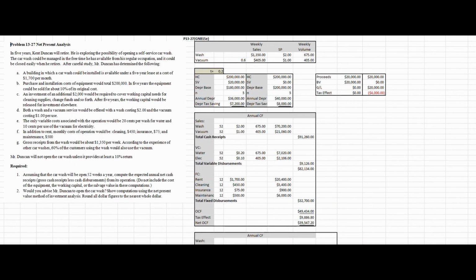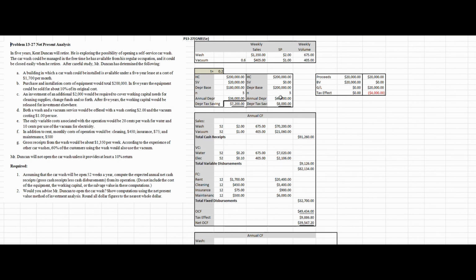Now let's look at what happens if we raise the tax rate to 20%. Okay, my depreciation again is unaffected. However, my depreciation tax savings goes up as a function of the increase in the tax rate. Likewise, over here, I'm not going to pay any taxes on a gain because I won't have any gain because my book value will be equal to my proceeds.